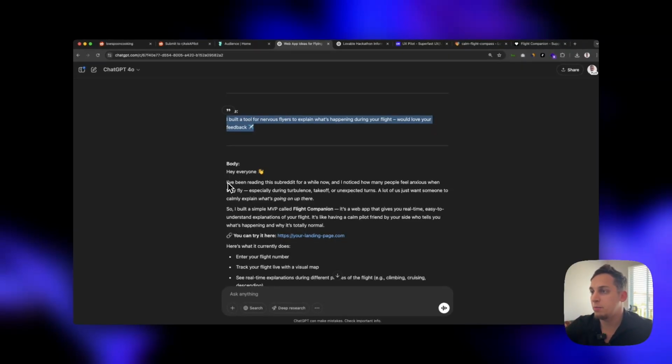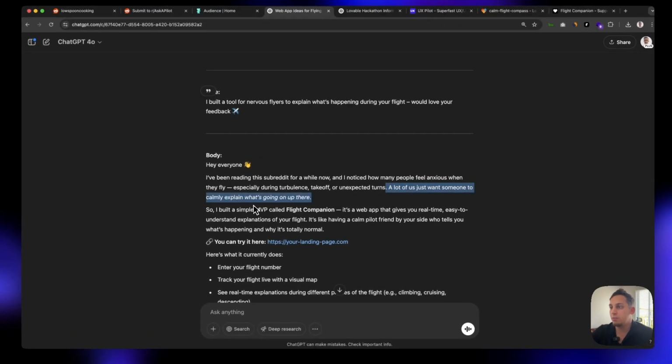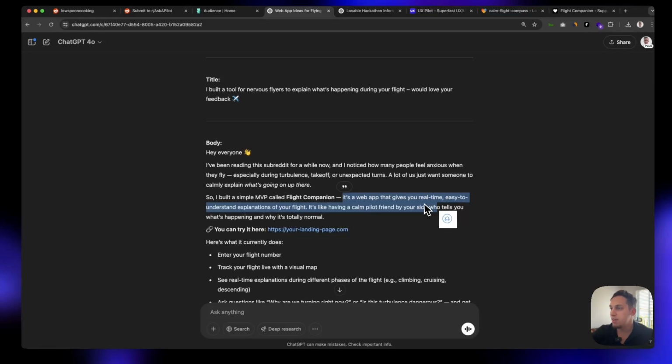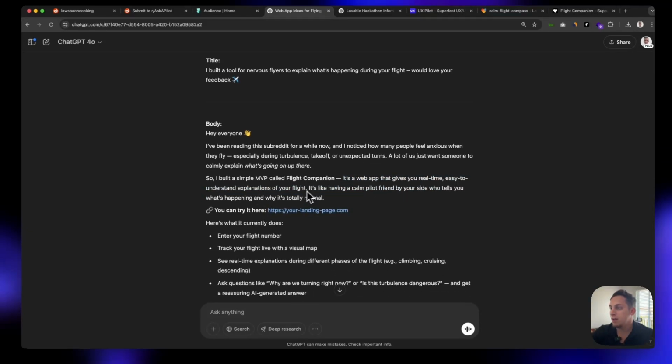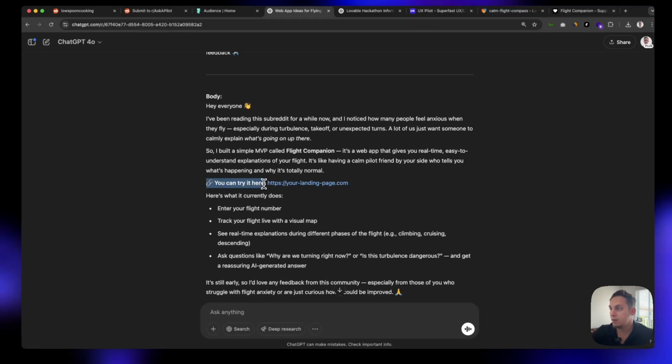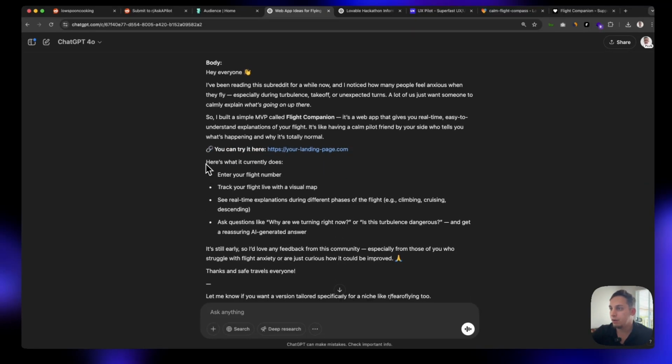So hey everyone, I've been reading the subreddit for a while now, and I've noticed how few of you people feel anxious when you fly, especially during turbulence, takeoff, and unexpected turns. A lot of us just want someone to calmly explain what's going on up there. So I built a simple MVP called Flight Companion. It's a web app that gives you real-time, easy to understand explanations of flight, and then you can try it here in this link. And here's what it currently does, right?